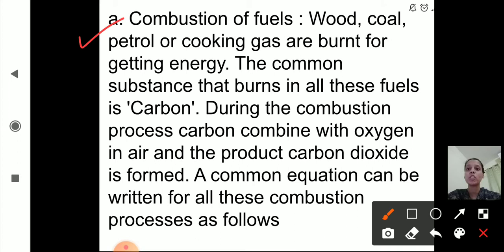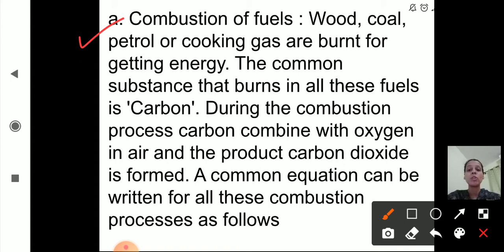The first one, combustion of fuels. Combustion means burning of fuels. Now wood, coal, petrol or cooking gas are burnt for getting energy. The common substance that burns in these fuels is carbon.